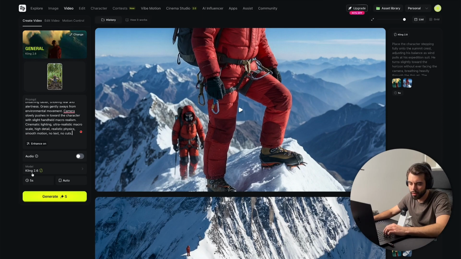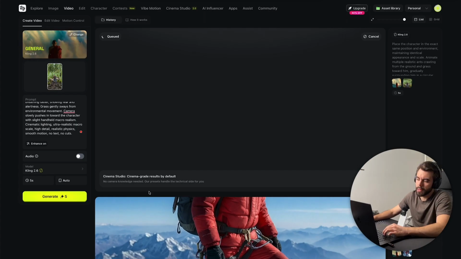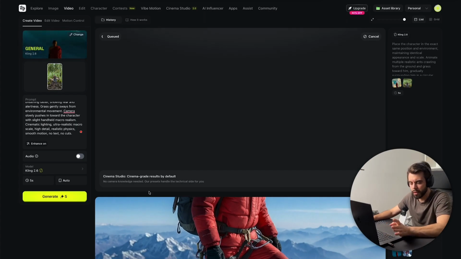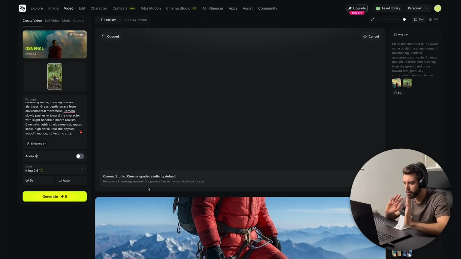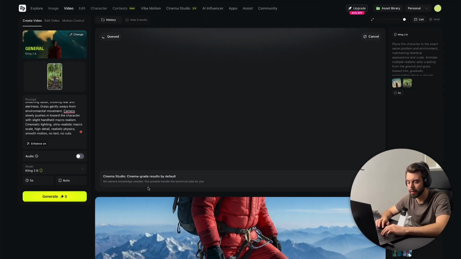So once again, Kling 2.6, I can make it longer if I want to, so we can customize the settings. The orientation is basically going to be the same one as this one, and I'm going to click on generate. It does take a little bit of time. This is sometimes a little bit longer, sometimes a little bit less long, depending on how many requests they have and how many people are using this AI at the same time. But as you can see, it's already generating, so it was pretty fast.